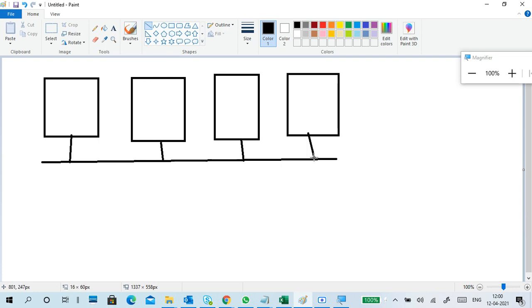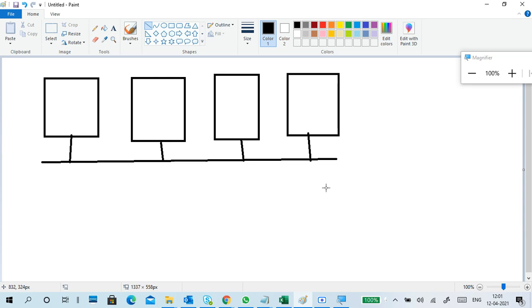It represents a network. Whatever topology you use is a different thing.